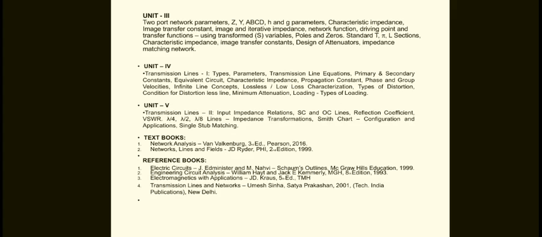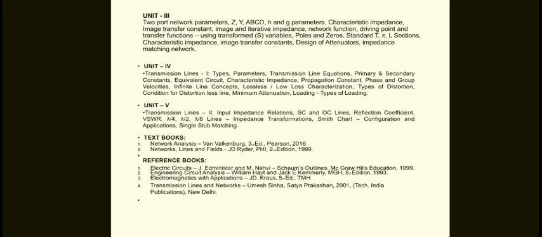Now, coming to unit number 3, the two-port network parameters, which are the different parameters like Z parameters, Y parameters, ABCD parameters, H parameters and G parameters. These five types of parameters we need to study in unit number 3.